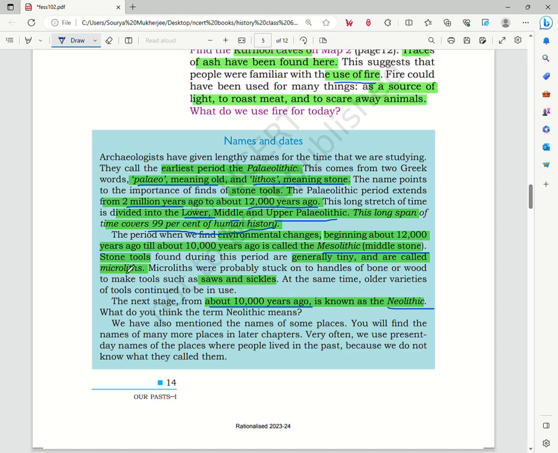Also, one thing: in the Mesolithic age we see that very small stone tools were used. These were known as microliths. Such microliths were used in making saws and sickles. These small tools were attached to a piece of wood or bone, and such complex tools were made.